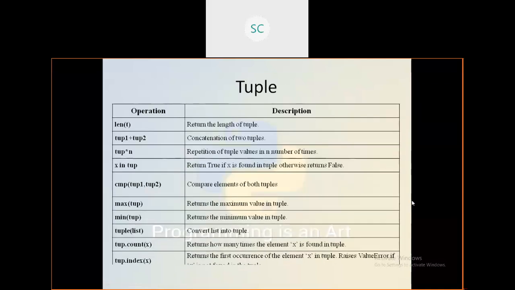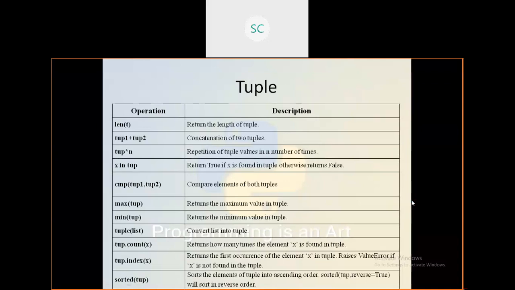Okay, see, these are the methods that we can perform on tuples. Suppose one tuple t1 is there. If I want to find the length of that tuple, meaning how many elements are present within that tuple, you can go with the len function. This is a built-in function that you can directly use in your programming. It is used to find the length of the tuple.